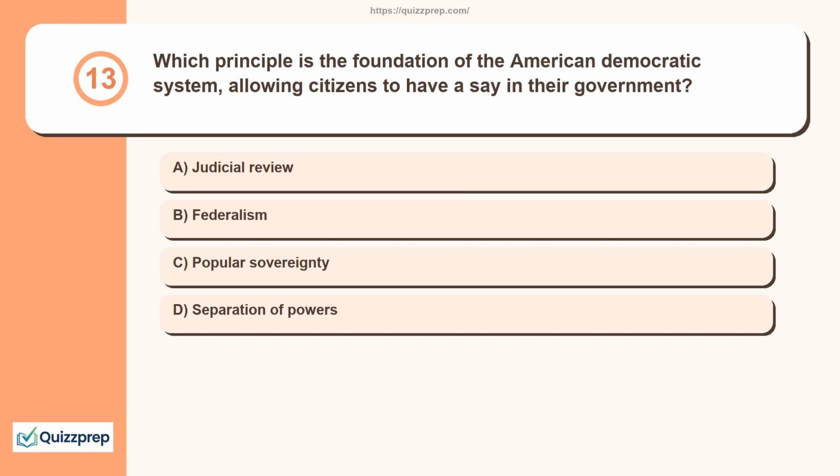Question 13. Which principle is the foundation of the American democratic system, allowing citizens to have a say in their government? Judicial review, federalism, popular sovereignty, separation of powers.